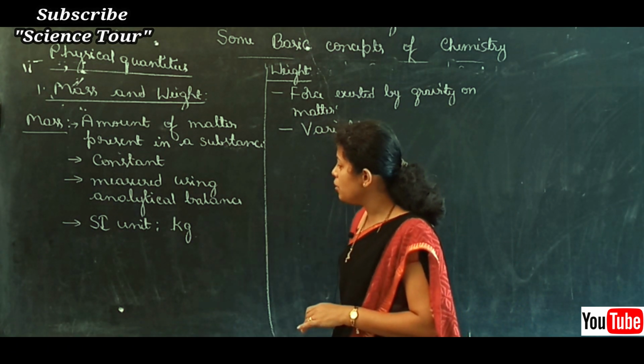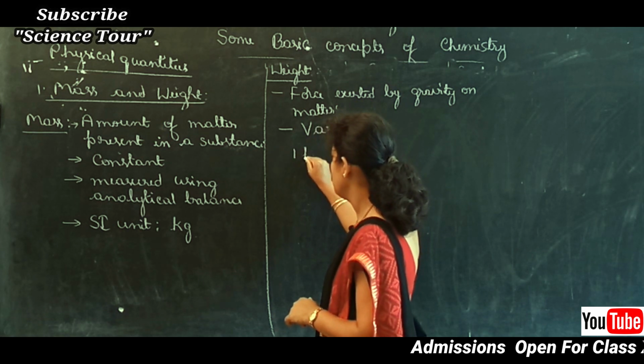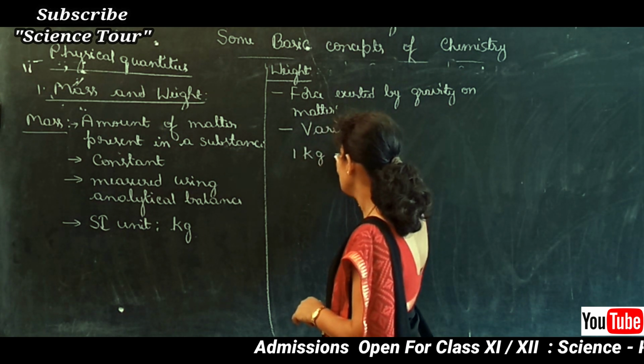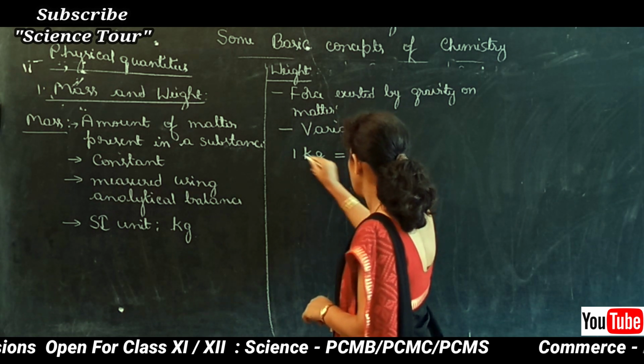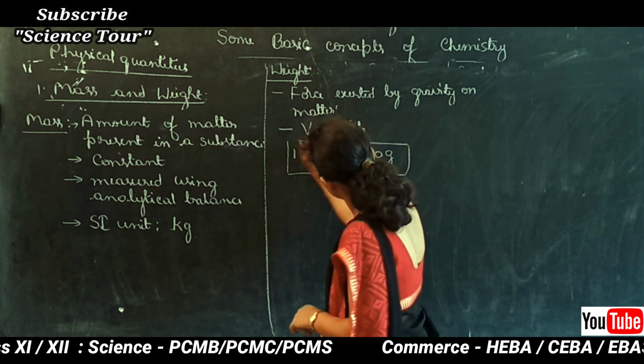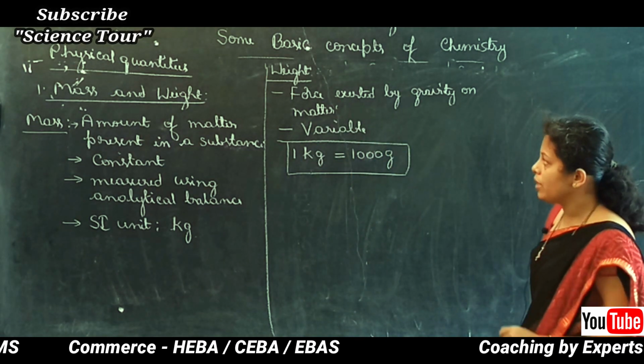Here, generally the SI unit used is kilogram. How to convert it into gram? 1 kilogram is 1000 gram. 1 kilogram is equal to 1000 gram. So this is about mass and weight.